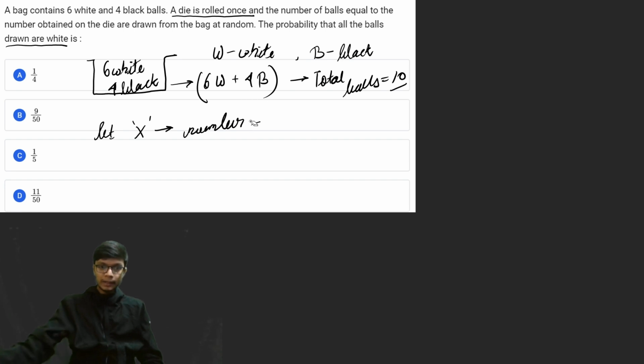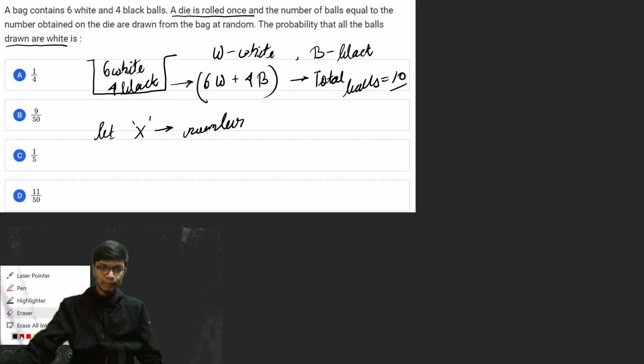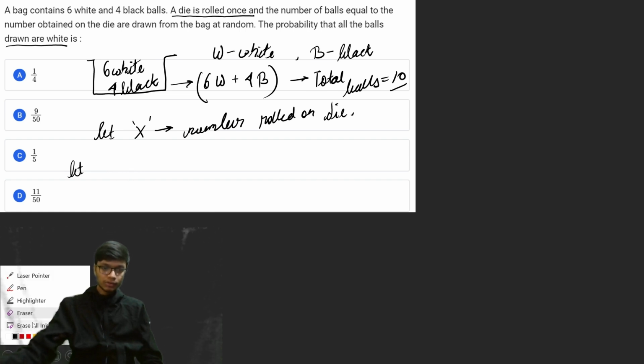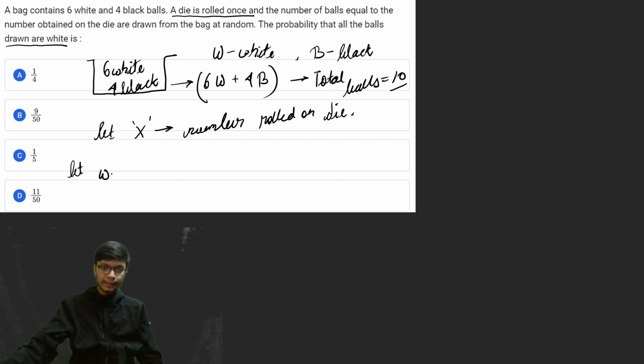Let me represent the random variable by the number which is rolled on the die, because based on that particular number, the number of balls will be drawn from the bag. So x is the number which is rolled on the die, and let capital W, which we can write as W1, be the event when all the balls are white balls.